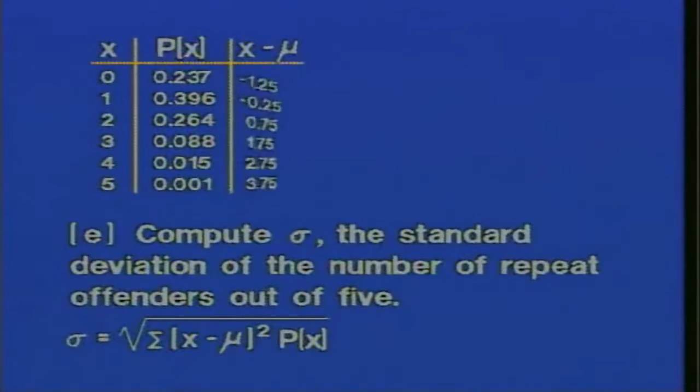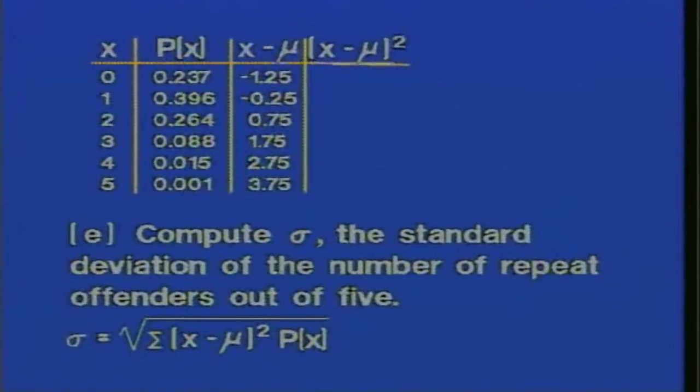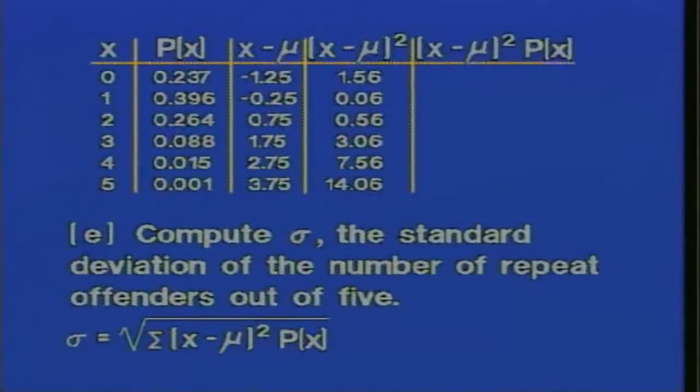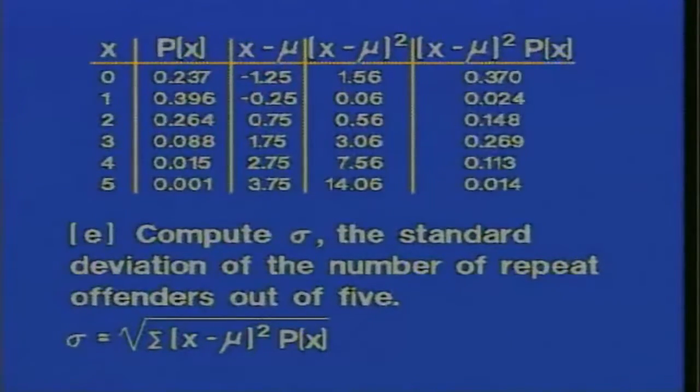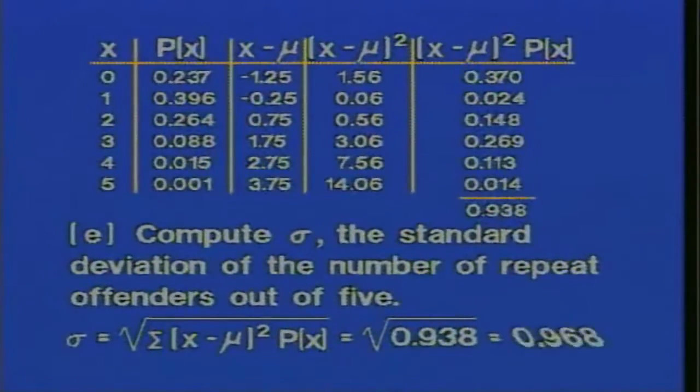Mu is 1.25, so that top value of negative 1.25 is found from 0 minus 1.25, and so on down the line. Then we square these values for this column, and multiply each of these values times the probability associated with them to get the values in this column. Adding them, we have the number that appears under the radical, and the square root of 0.938 is 0.968, and that is our standard deviation for the number of repeat offenders out of 5.